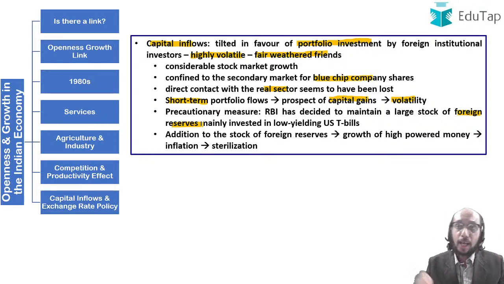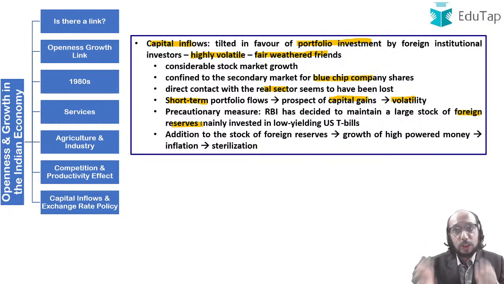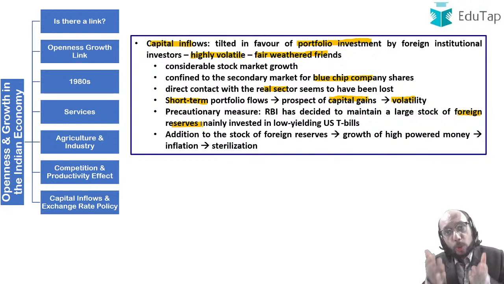And for that, RBI holds on to a huge stock of foreign exchange reserve, and this stock is not fetching us much in returns, because RBI doesn't know when it will need its foreign reserves. Therefore, what does the RBI do with its foreign reserve? It invests this foreign reserve in low yielding US treasury bills, right, which can be sold easily.